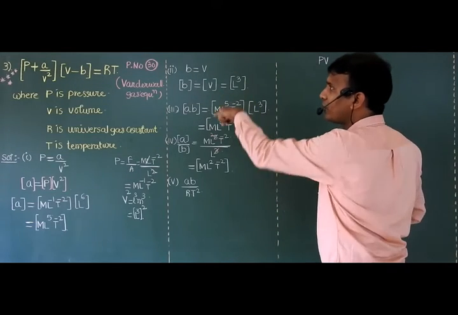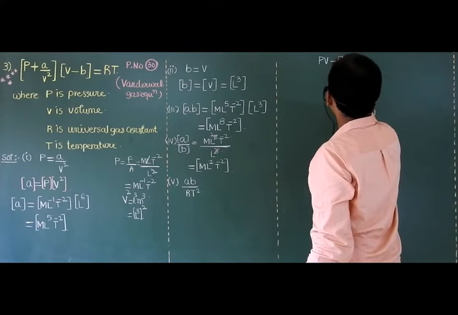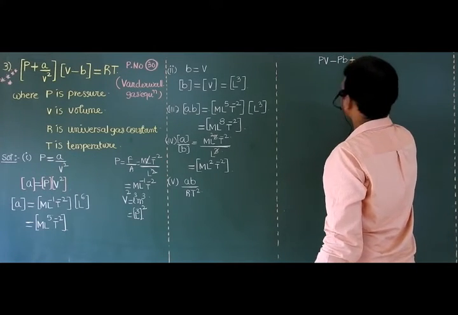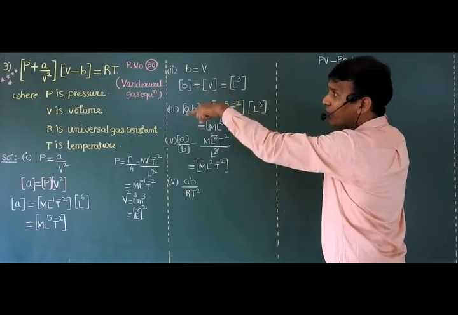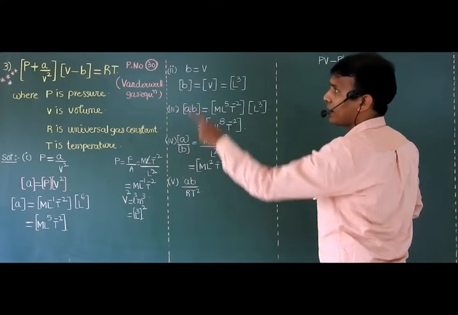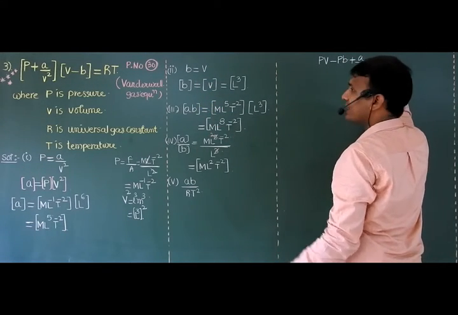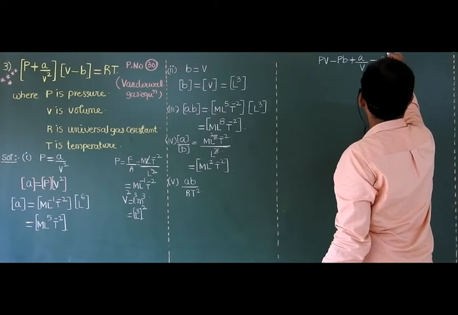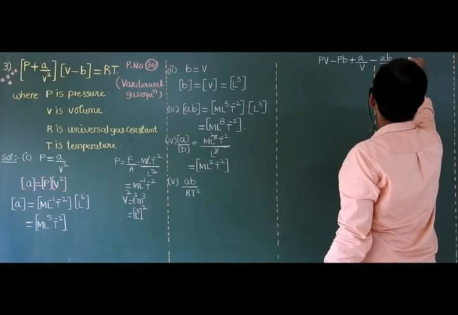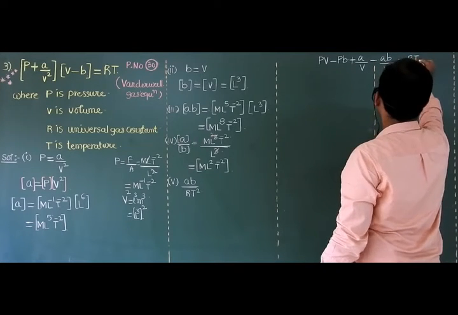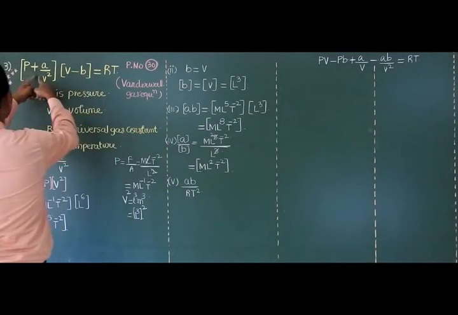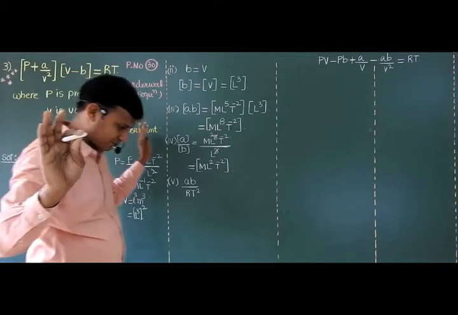Next, P into B minus PB. Next, plus A by B square into V, minus A by B, plus AB by V square is equal to RT. Am I right? I am not doing any magic, sir, I am just multiplying these two bracket terms. Over.